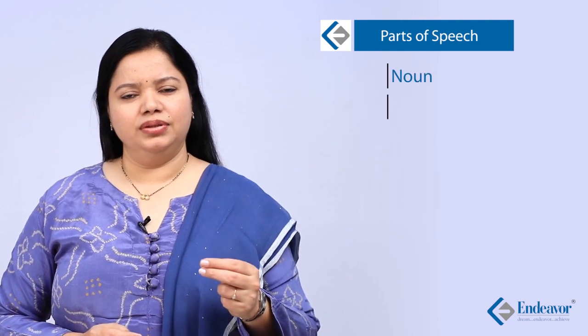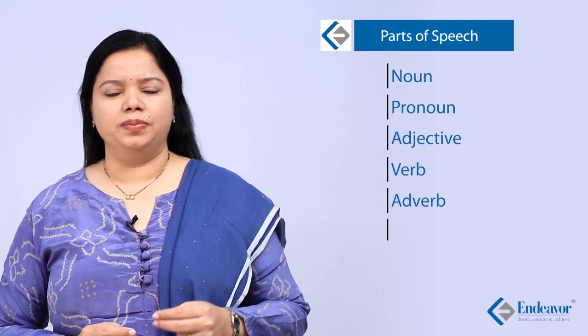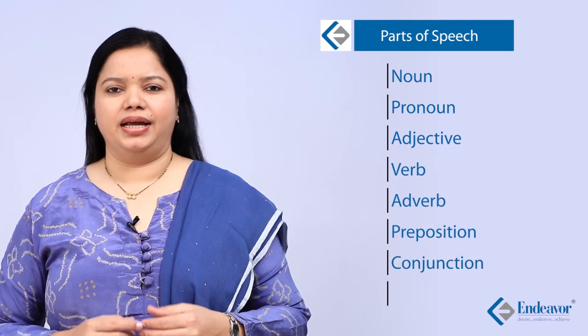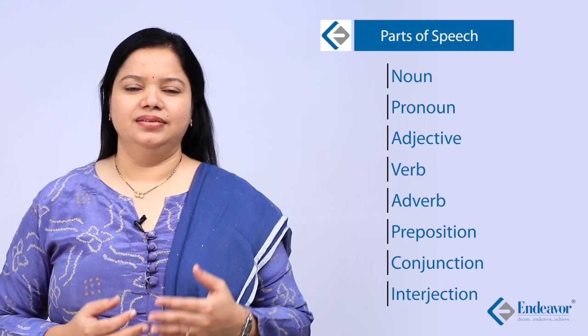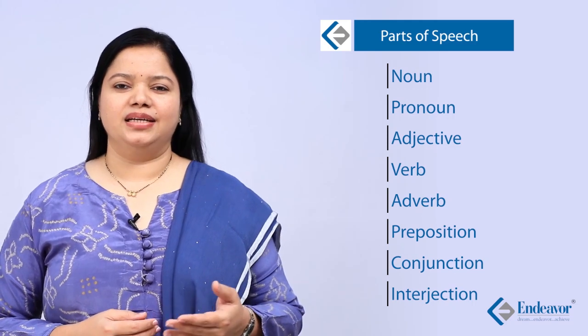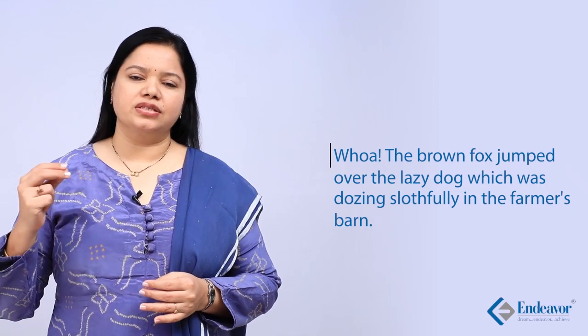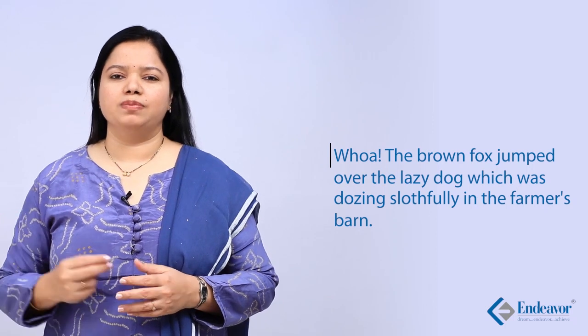You have a noun, you have a pronoun, you have an adjective, a verb, an adverb, a preposition, a conjunction and an interjection. I am sure you recall these 8 parts of speech. The article is not regarded as a part of speech. Before we define these parts of speech, I am going to have a sentence put up on the screen for you, which is, "Whoa, the brown fox jumped over the lazy dog, which was dozing slothfully in the farmer's barn."